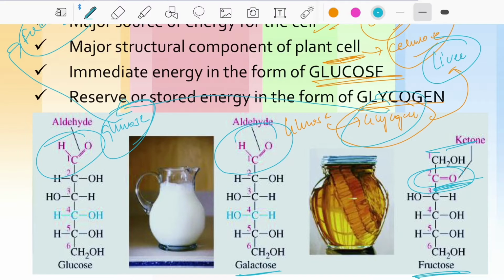Those are the functional groups of carbohydrates. As we know from the definition, carbohydrates consist of an aldehyde group or ketone group in addition to hydroxyl groups. These OH are the hydroxyl groups. So there are many hydroxyl groups in each of the components.